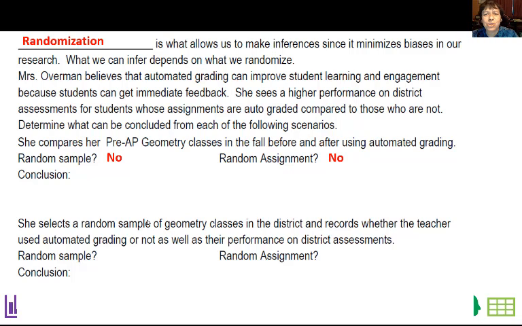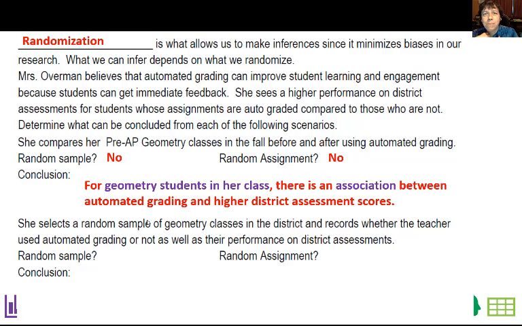So what kind of conclusions can I come to? Well, for geometry students in my class, there was an association. I actually really did see an improvement on district scores compared to the rest of the district, all right? So I did see an association, but I couldn't infer causation. Also, I couldn't infer to other geometry students. I could only infer about the students in my class.